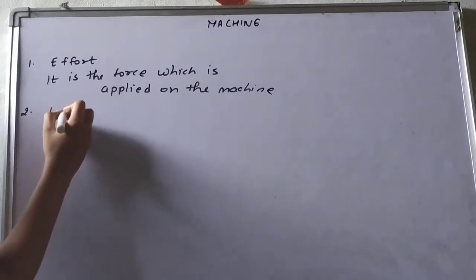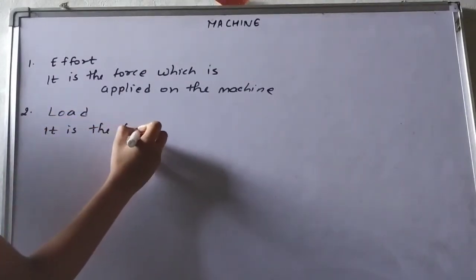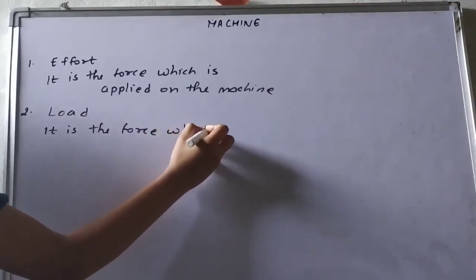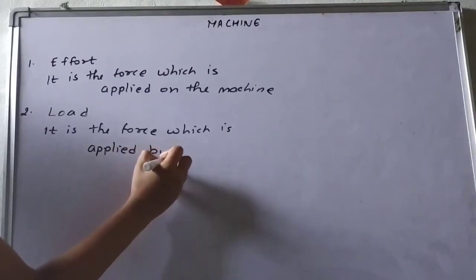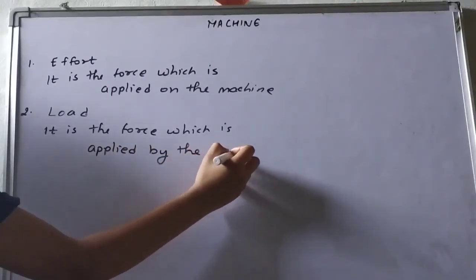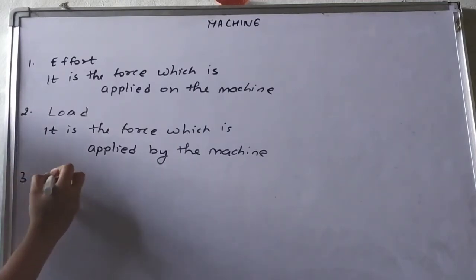And the second is load. It is the force which is applied by the machine. ठीक है, जब आप मशीन पे फोर्स लगाओगे तो मशीन भी तो रिटर्न में एक फोर्स लगा देती है. Either it can be greater than your force. So the load is the force which is applied by the machine and effort is the force which is applied on the machine. And the third term is mechanical advantage.